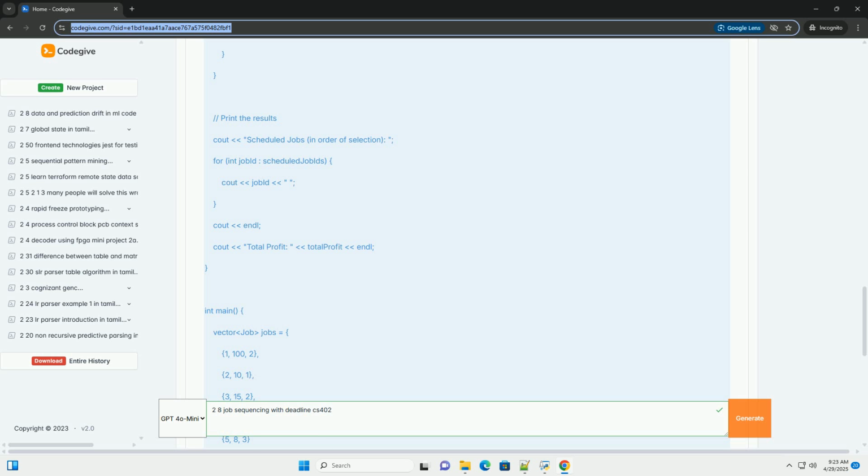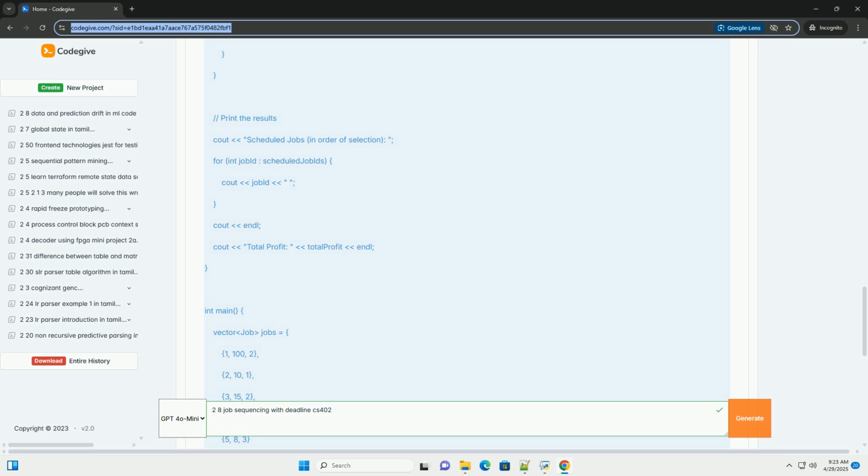Run: execute the compiled program. Output. 4. Complexity analysis. Time complexity: sorting the jobs takes O(n log n), where n is the number of jobs.